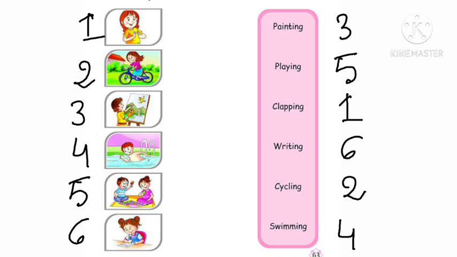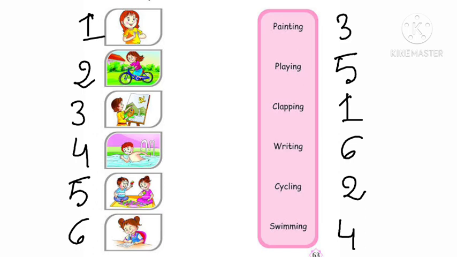Okay. Now the second one. Here, a girl is cycling. So on the left corner, cycling is here. So we have to match it with the second picture. Now in the third picture, the girl is painting. So see, at the very beginning on the left side we have painting.